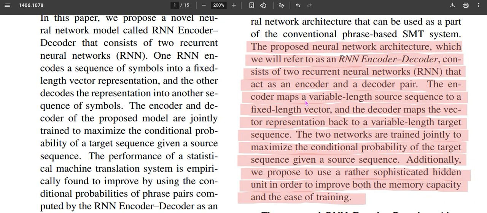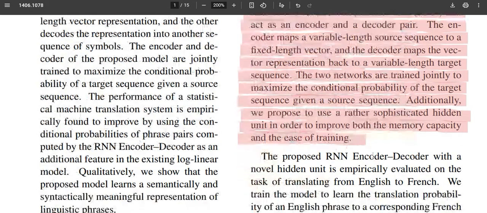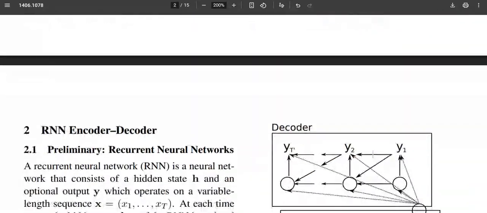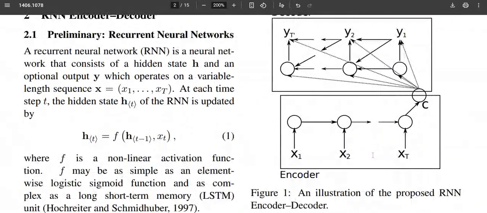The encoder works on the input sequence one step at a time, and all the information about that input sequence is extracted into a fixed length vector, and that fixed length vector is utilized in the decoder mechanism to compute the predicted output one step at a time. This is based on the conditional probability of the target sequence given a source sequence. This mechanism is what is pictured in this diagram.